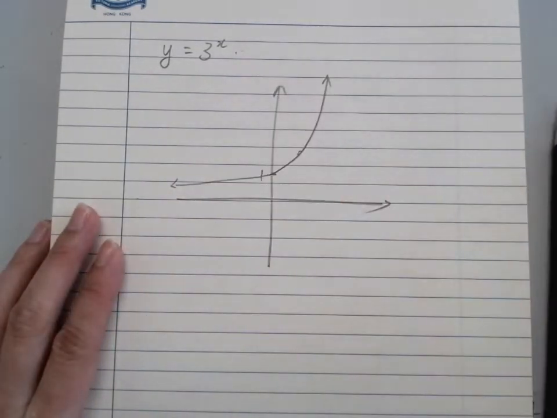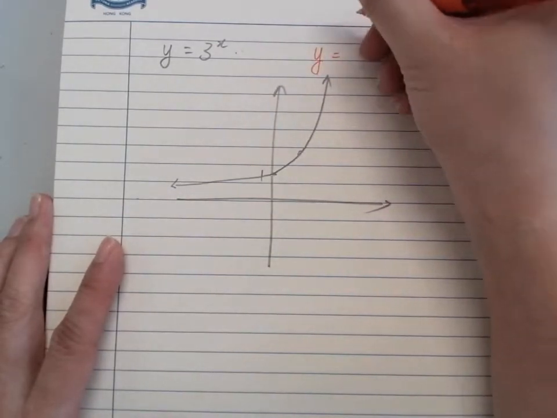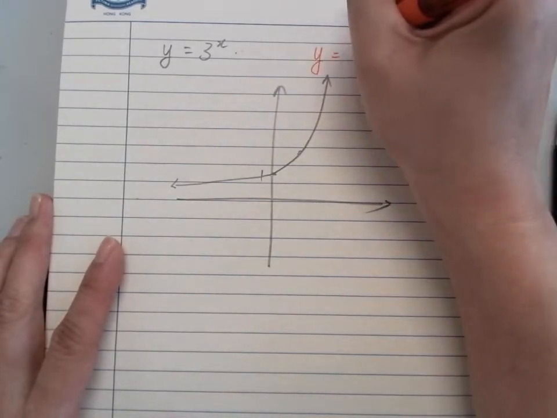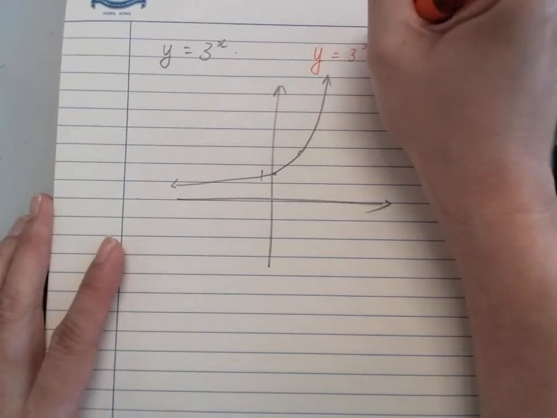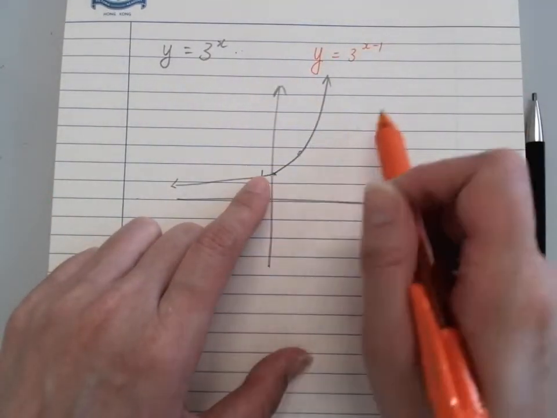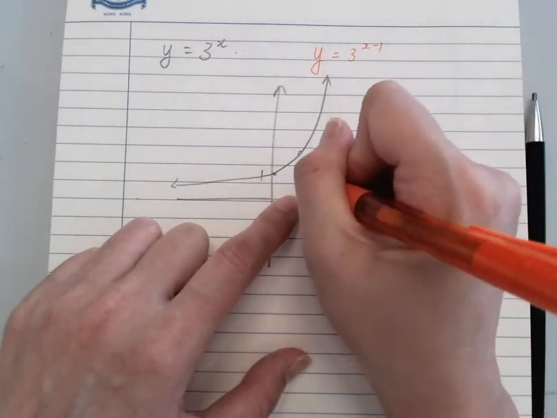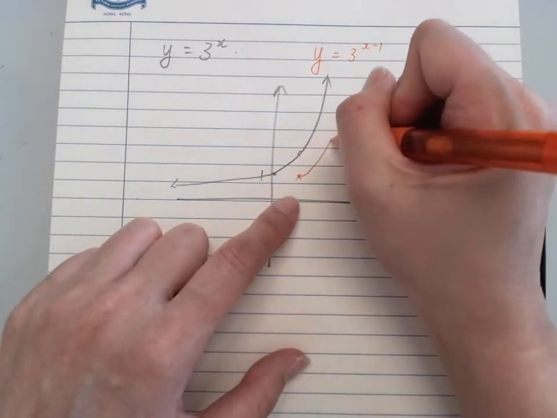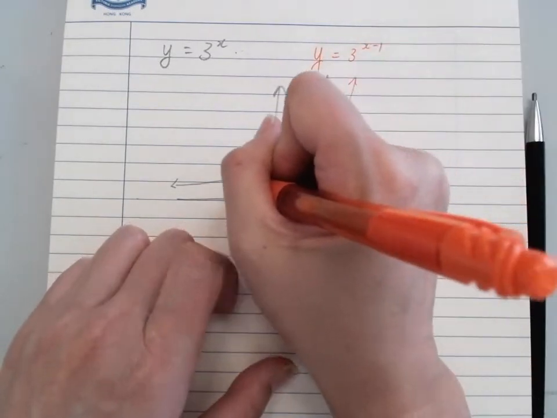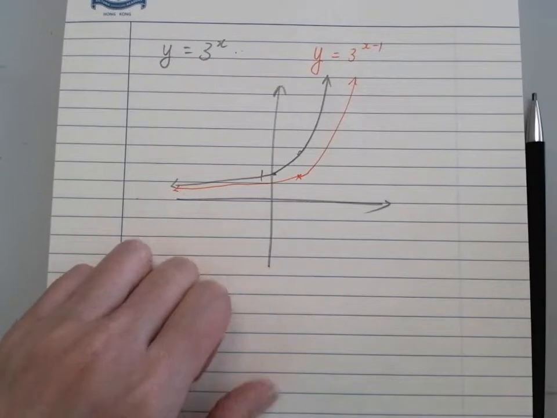Now, on the same graph, I want you to sketch y equals 3 to the power of x minus 1. So originally it is here, x minus 1, so minus c, so everything shifts right.